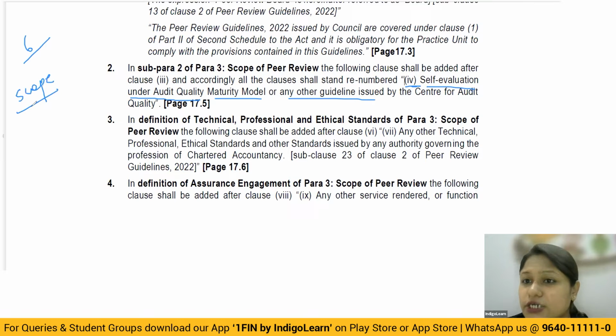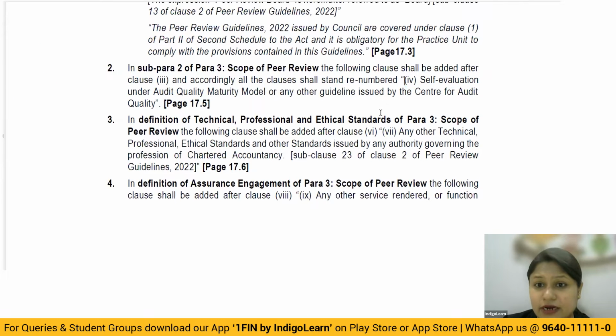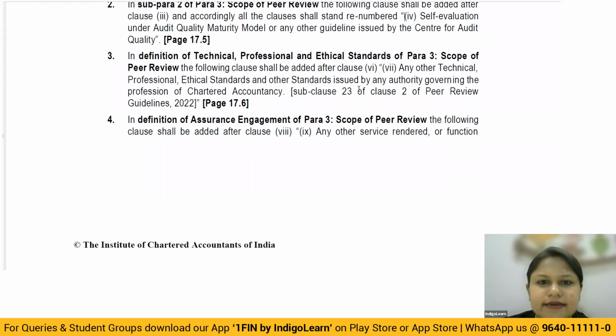So when you talk about the scope, till today you have studied the 6 pointers. The quality of reporting you check, whether quality standards have been maintained or not, whether proper technical and ethical standards have been complied with or not. Correct? So there you have to insert one more. If this particular practice unit is required to adhere to the audit quality maturity model, then in the scope you have to see whether the peer reviewer should also ensure that this particular practice unit has taken up self-evaluation under the audit quality maturity model. Got it? So that is important here. That is one thing you have to add in the scope, only if it is applicable for the practice unit.